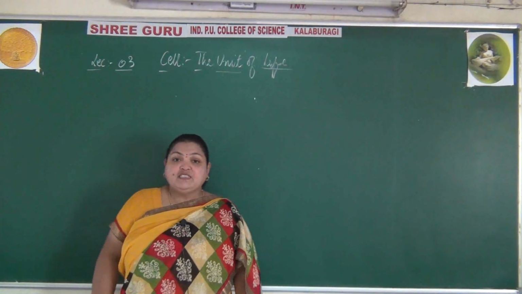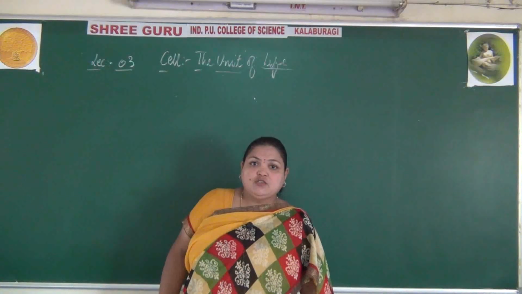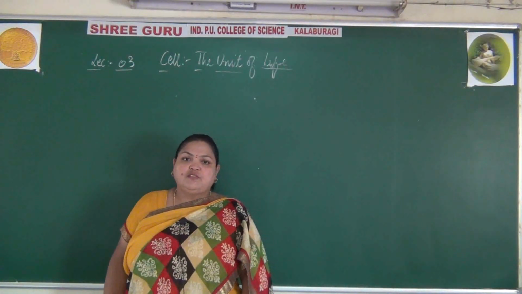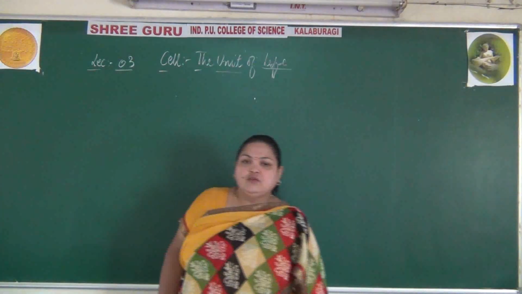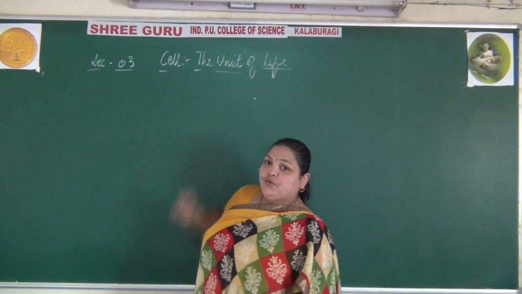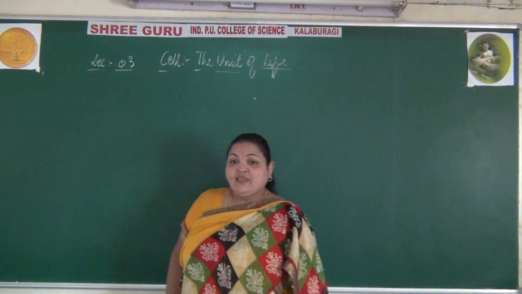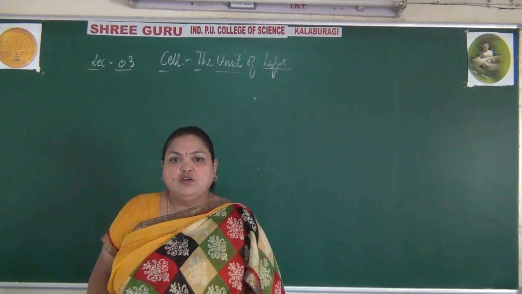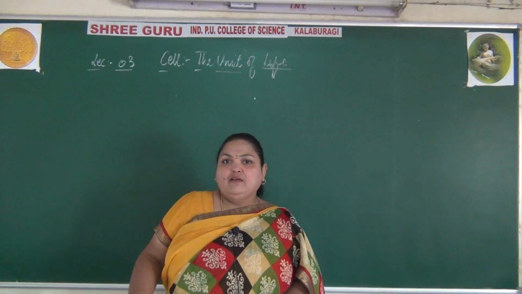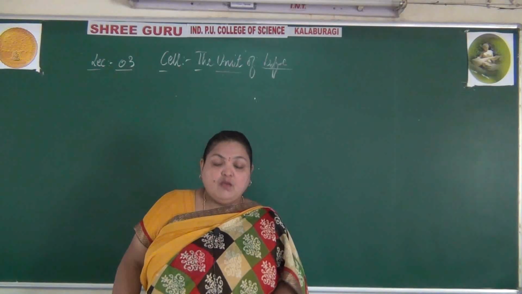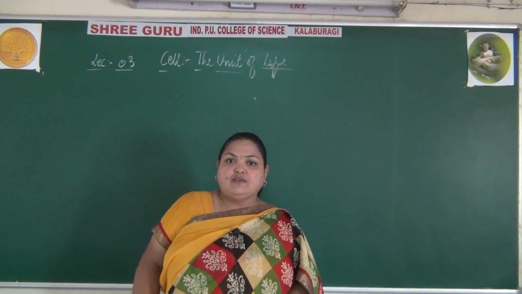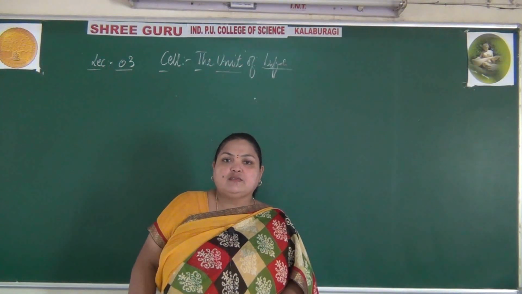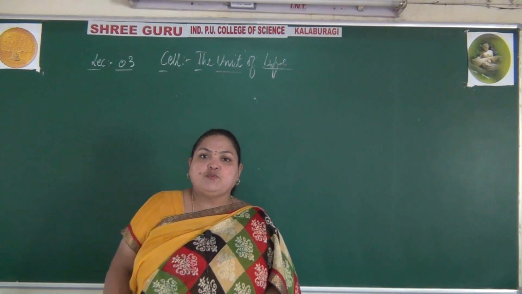So again we will start with the next organelles of the cell, with the continuation of the chapter Cell, the Unit of Life. Please go through the NCERT textbook for the figures and the concepts, whatever is being dealt. Figures in this topic are asked as 5 marks based questions.